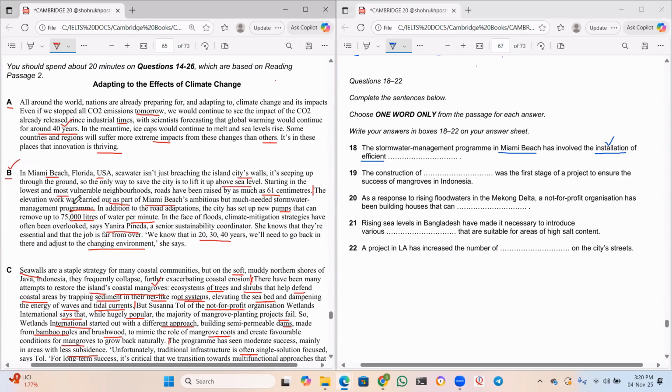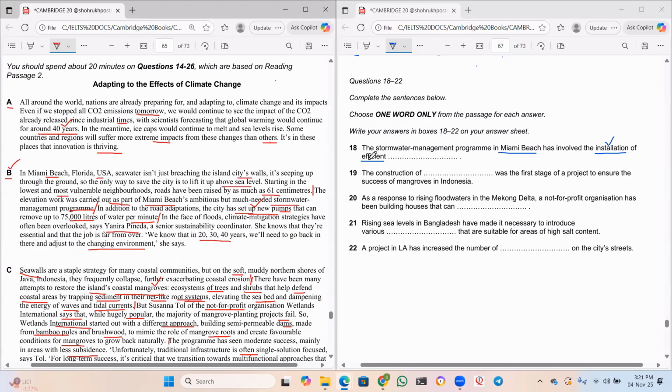The elevation work was carried out as part of Miami Beach's ambitious but much needed stormwater management program. In addition to the road adaptations, the city has set up new pumps that can remove up to 75,000 liters of water per minute. Okay, great, sir. So the city has set up, means installation, sir, of new pumps that can remove, yes. Efficient means, yes, pumps that can remove 75,000 liters of water per minute, sir. This is a very huge number.